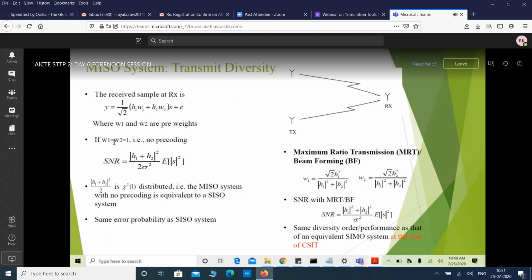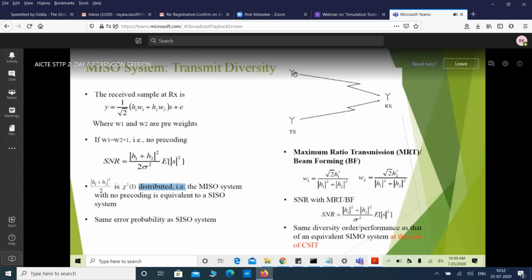Let us say we do not use any weighting at the transmitter. Then the SNR will be nothing but mod of H1 plus H2 whole squared divided by 2 sigma squared, times the expected value of mod of S squared. Mod of H1 plus H2 squared divided by 2 is the factor that needs to be looked at in the SNR, which is chi-square 1 distributed. That means the MISO system with no precoding is equivalent to a SISO system.